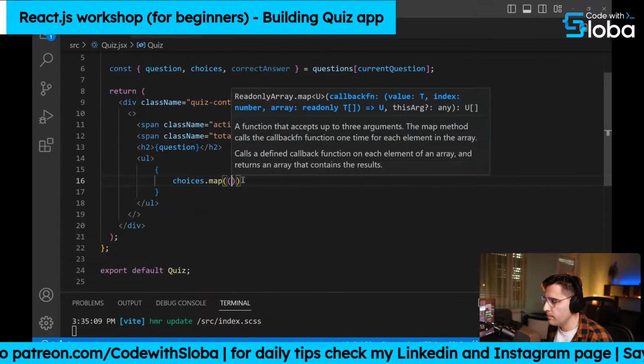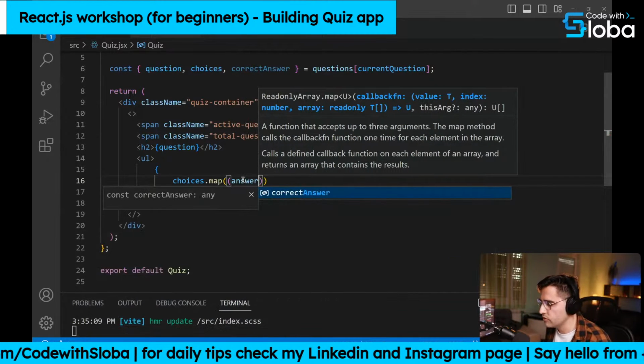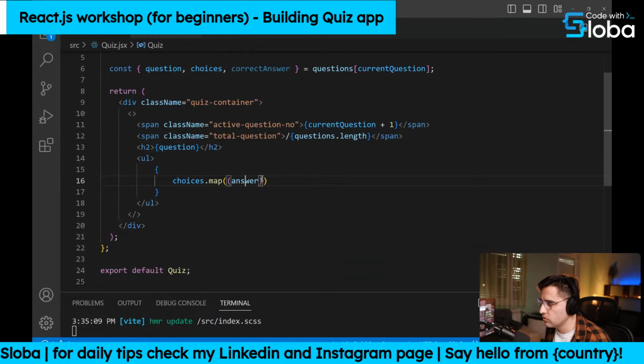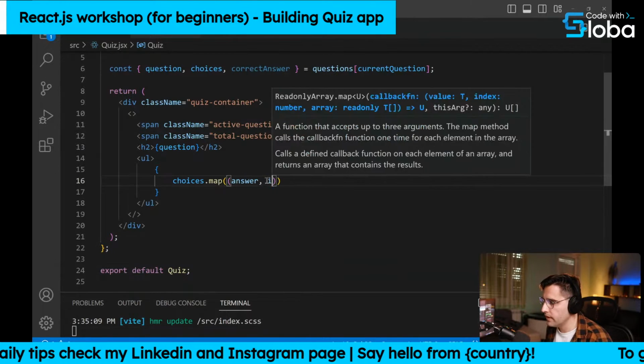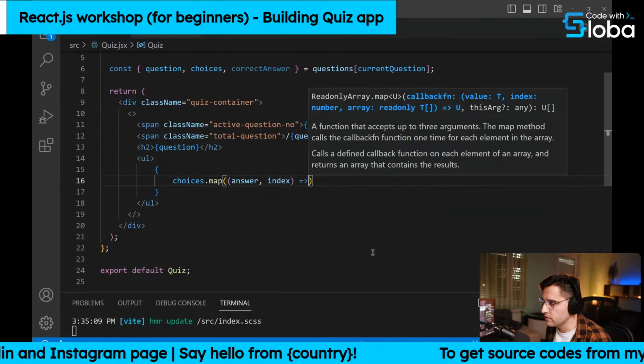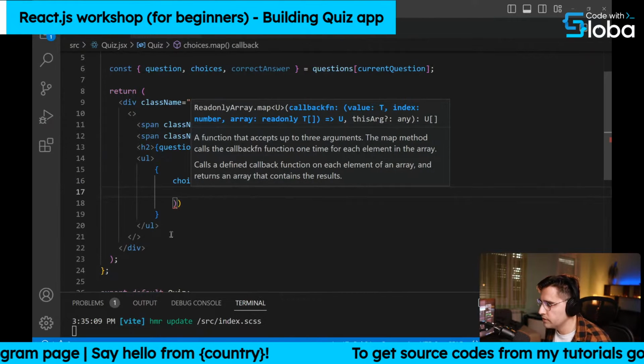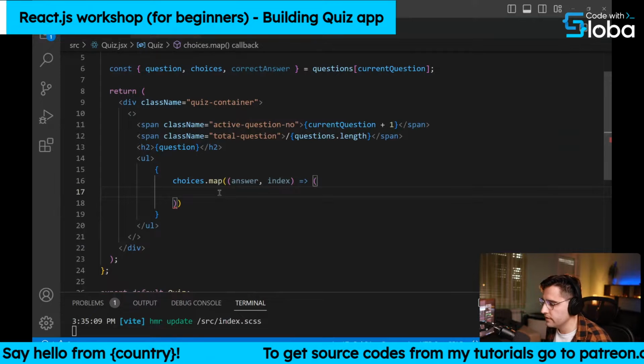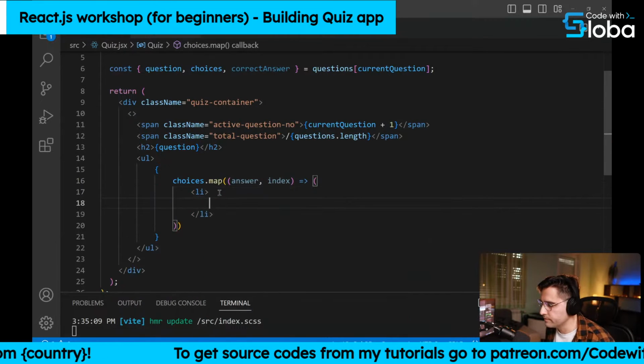Inside the map, we can first access the actual answer, or the choice, however you want to call it. And then we want to access the index, the current index of the iteration. And then what we want to return back is the li, or list item here.